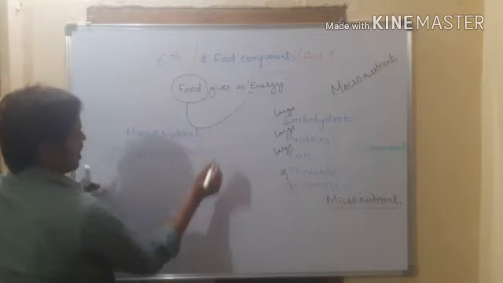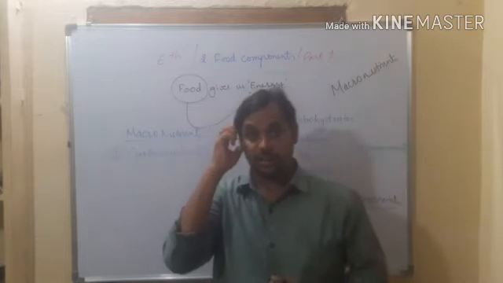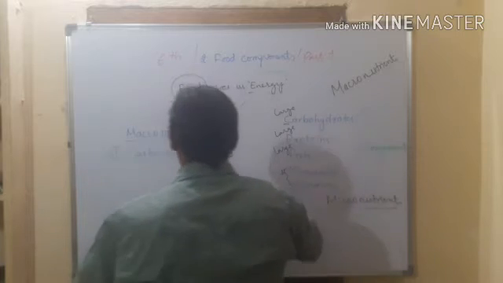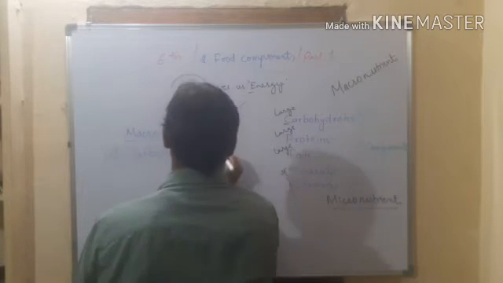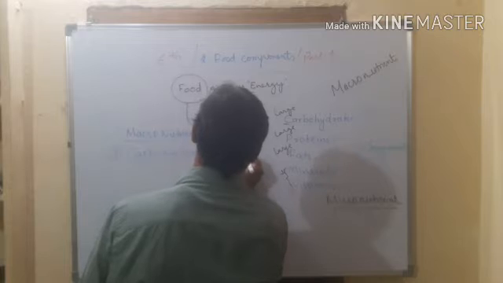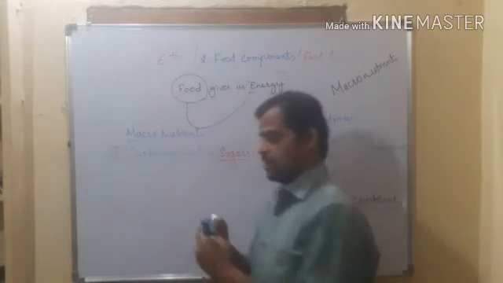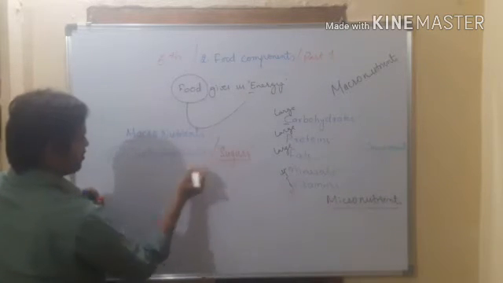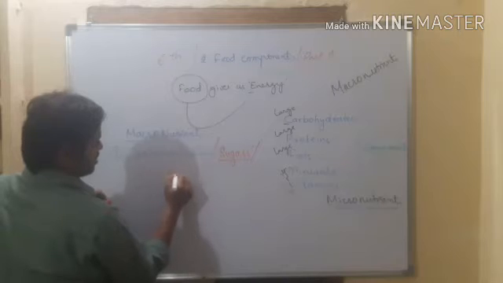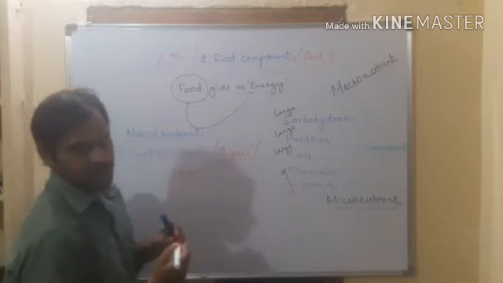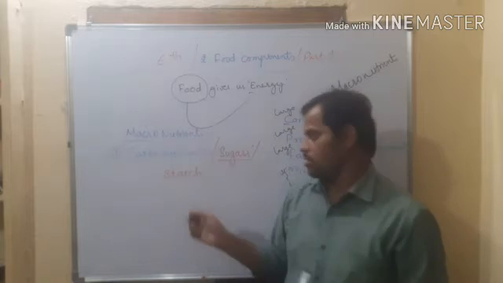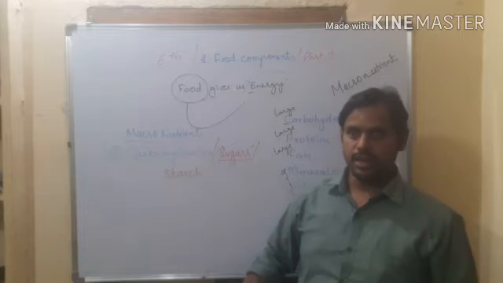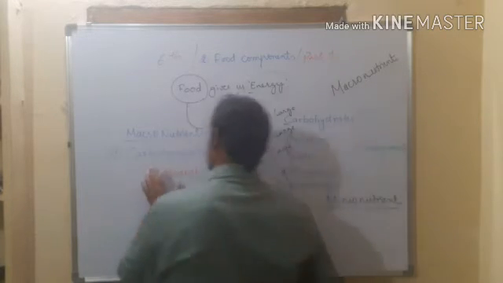Have you heard this word, carbohydrate? Chemically, carbohydrates are sugars. Carbohydrate is nothing but sugar. Otherwise we can call them carbohydrates, sugars or starch. What is the meaning of starch? Flour. So starch, carbohydrate and sugars, these 3 names are equal. Actually, carbohydrates we call as starch.